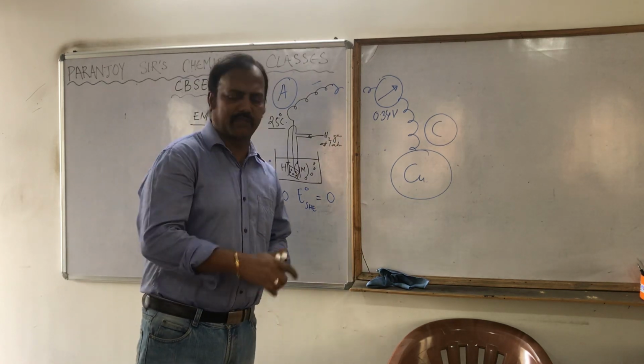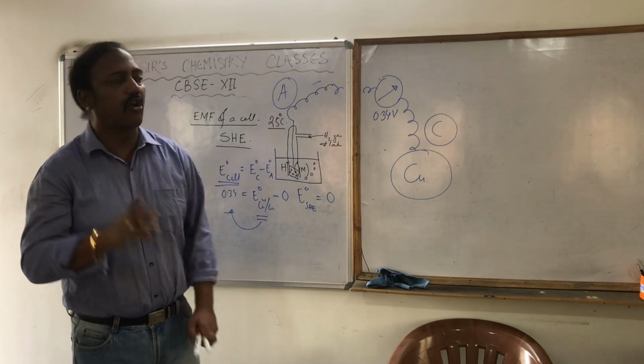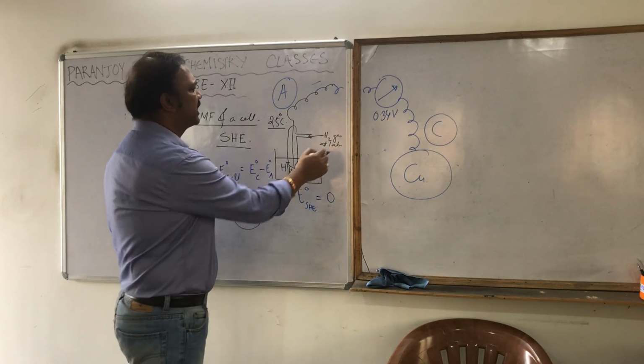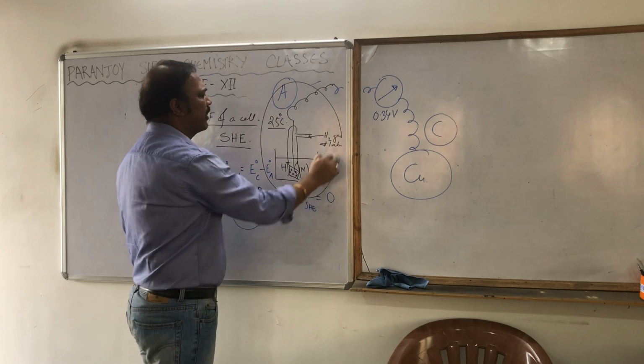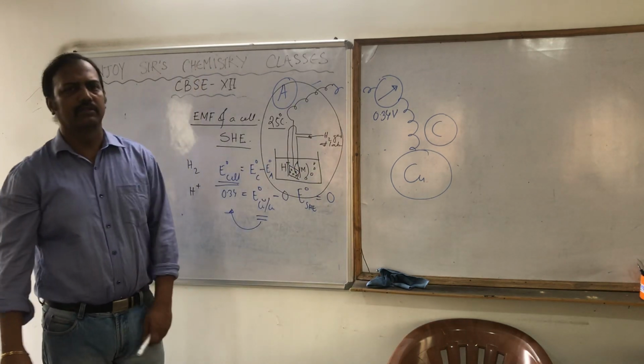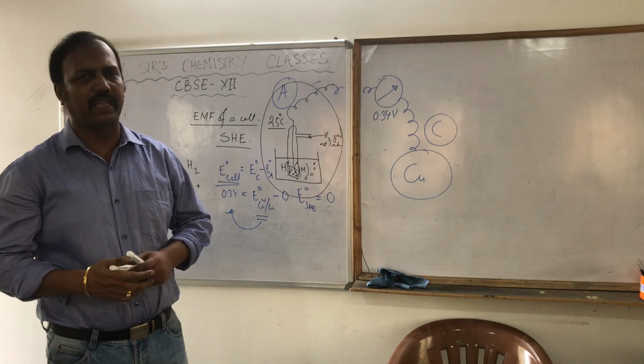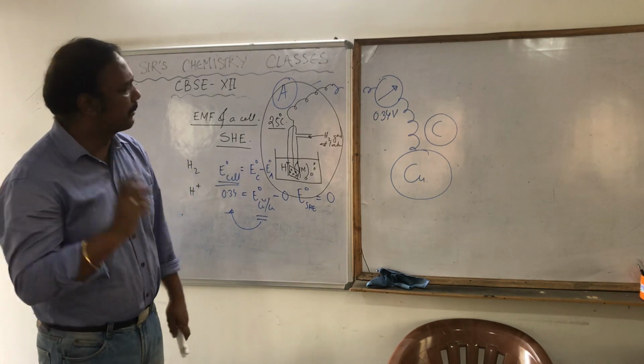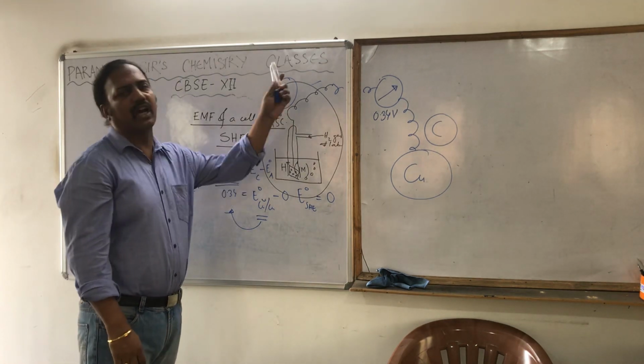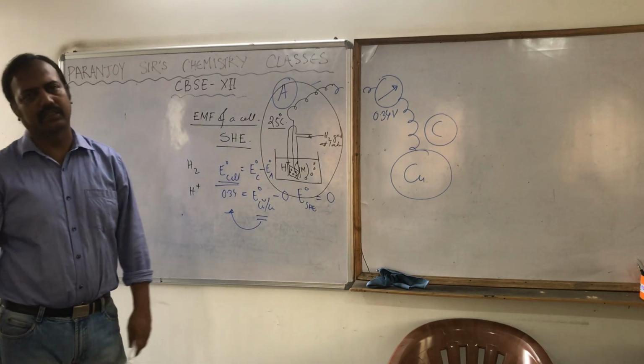Now once again I am saying that it is not necessary that SHE is always going to behave as anode or copper is always going to behave as cathode. It's not like that. It depends on which other electrode it is connected to.